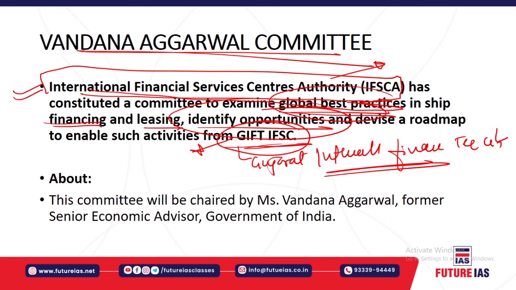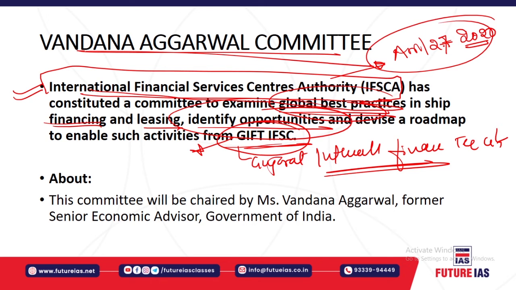Now, what is this International Finance Service Centers Authority? It has been newly established by the government of India, on April 27, 2020. That means just last year this authority was set up by the government of India, by the International Finance Service Centers Authority Act 2019 passed by the Parliament of India, and it is headquartered at GIFT City in Gandhinagar, Gujarat.